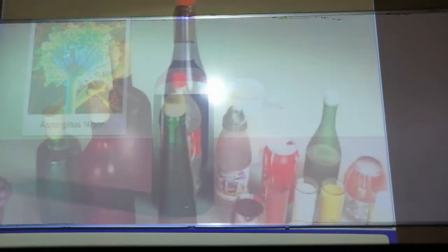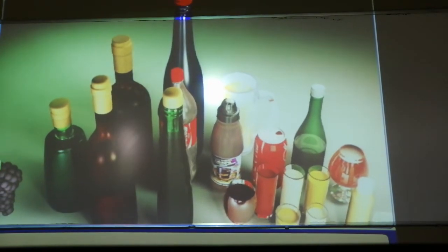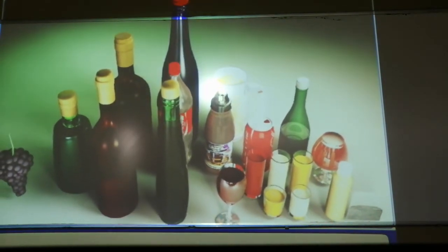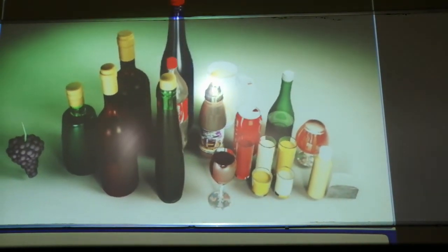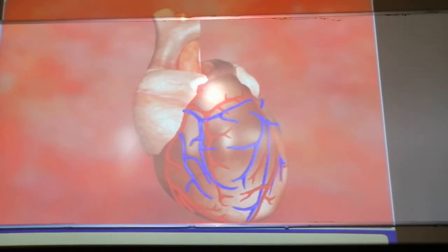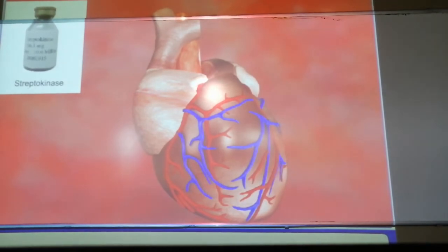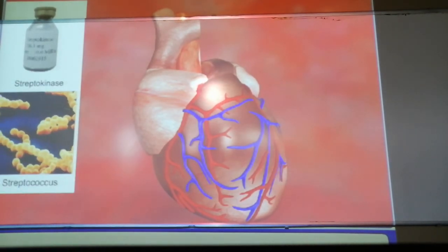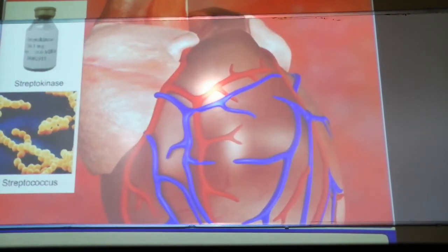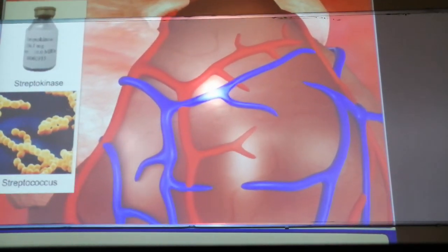Next is streptokinase. It is produced from Streptococcus and is modified in such a way that it is called a clot buster. It removes clots from the blood vessels of patients who have gone through heart attacks or heart failure. So streptokinase is very helpful in removing clots from the blood vessels.